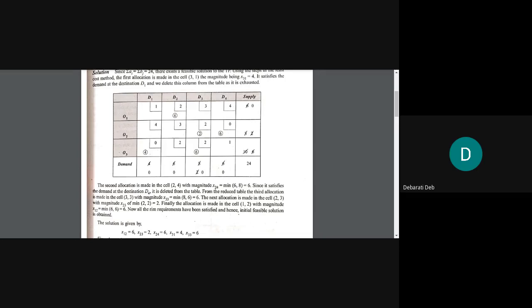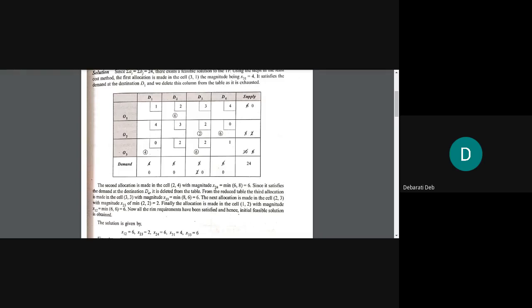Okay. So since O2 has been completely exhausted, you strike off O2 now. And we are left with only O3 D3 now. There you will have to allocate 6.